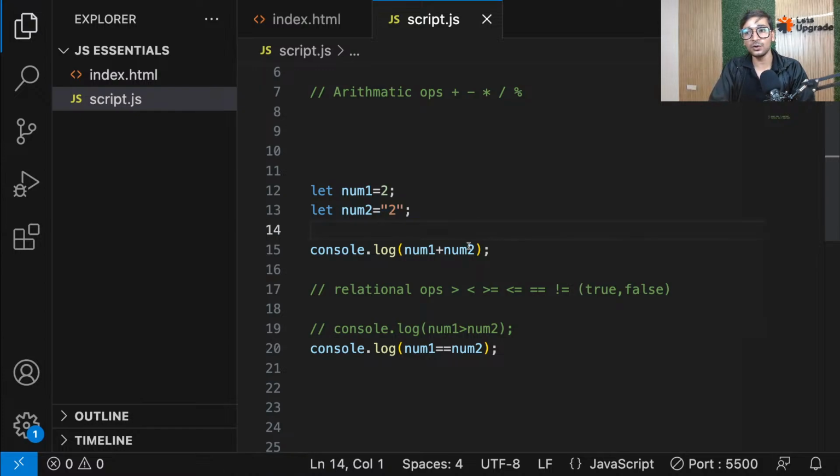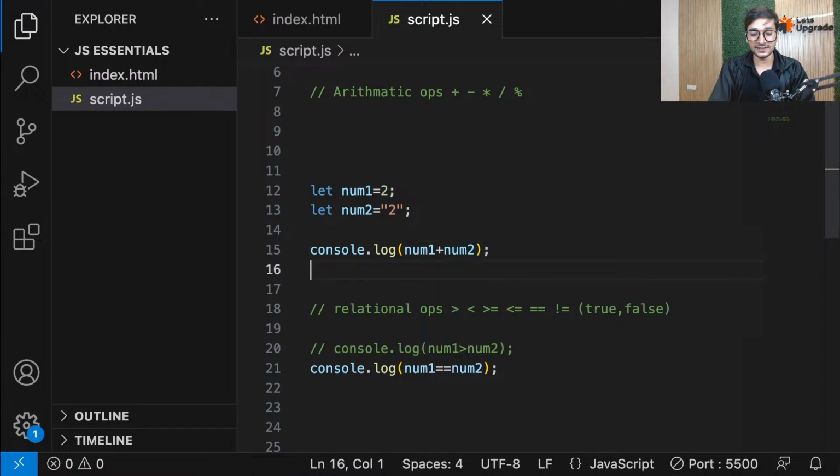So now, guys, what's happening is, when JavaScript sees that you're trying to add a string and a number, it converts the number to the string internally. That's again coercion. So depending on the operation, it is doing that. In the equality operation, it is converting string into number. But in addition, it is converting the number into string. That's what happens, guys. But it doesn't do it with minus.